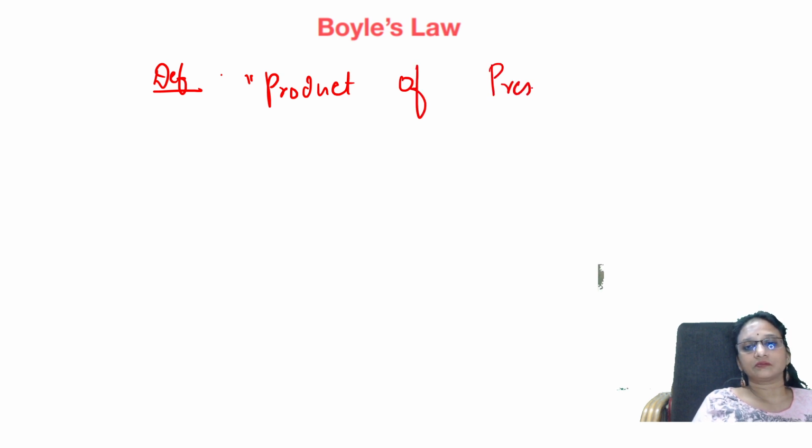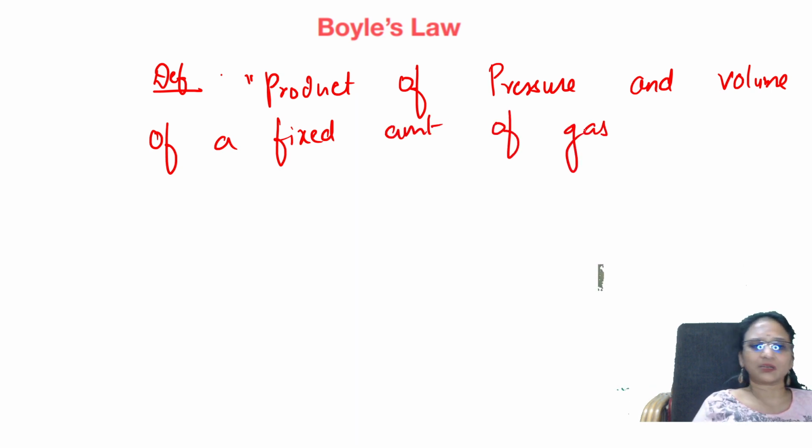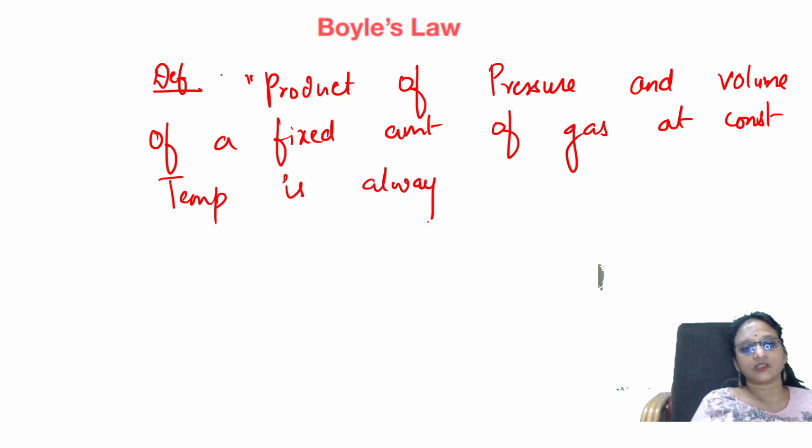The product of pressure and volume of a fixed amount of gas, that is, a fixed number of moles N, at constant temperature is always constant. That is what we have written. That means PV is equal to K is Boyle's law.